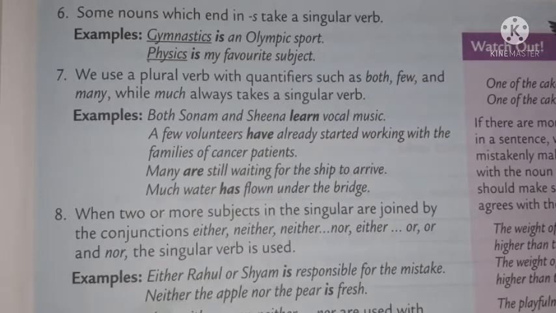Rule number 8. When two or more subjects in the singular are joined by the conjunctions either, neither, either or and neither nor, the singular verb is used. Example, either Rahul or Shyam is responsible for the mistake. Neither the apple nor the pear is fresh.